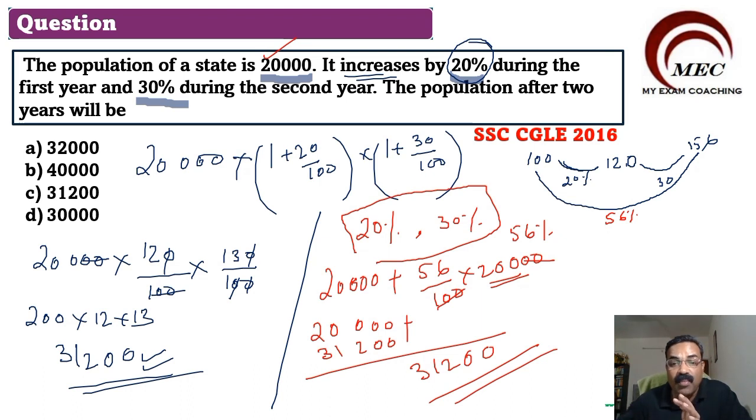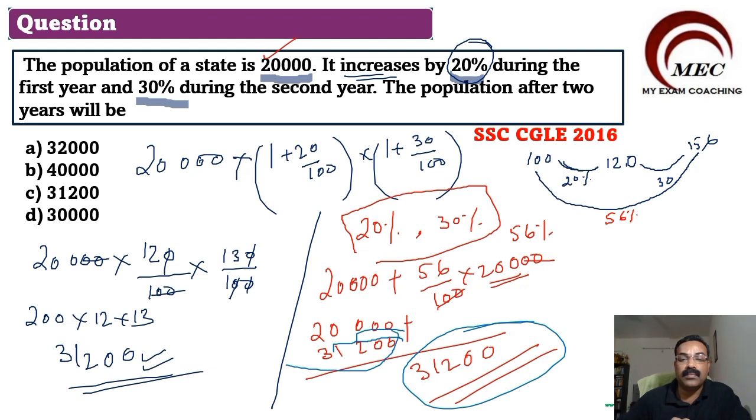I am talking only about the increase. So both ways, if you solve, we get the answer 31200. Accordingly, we can mark the correct option as 31200, option C.